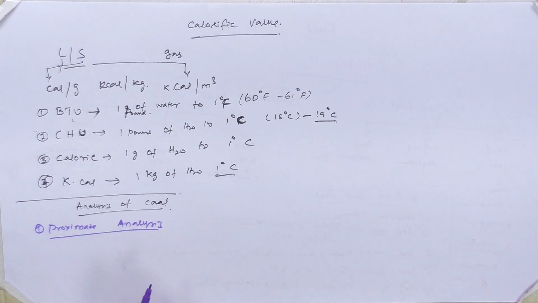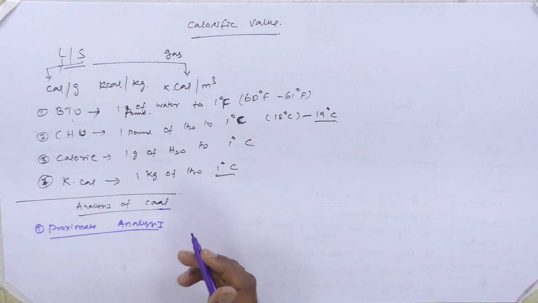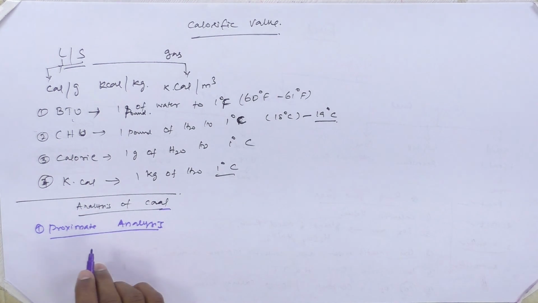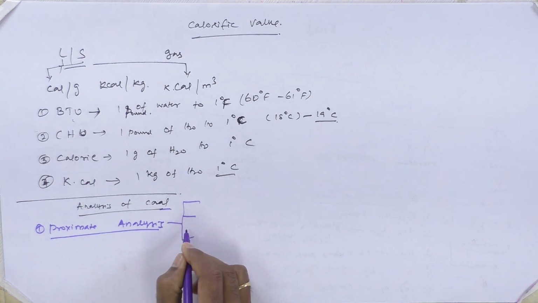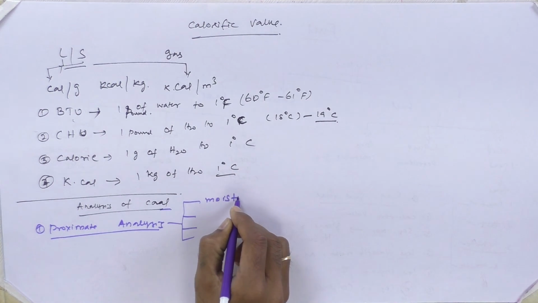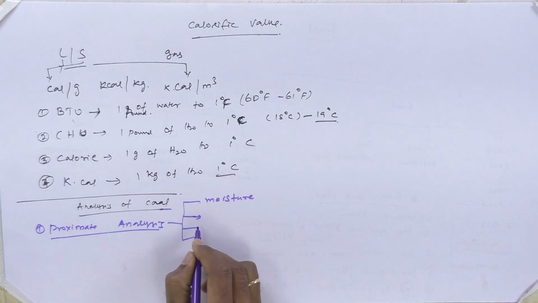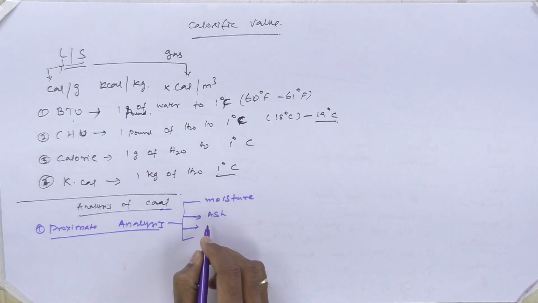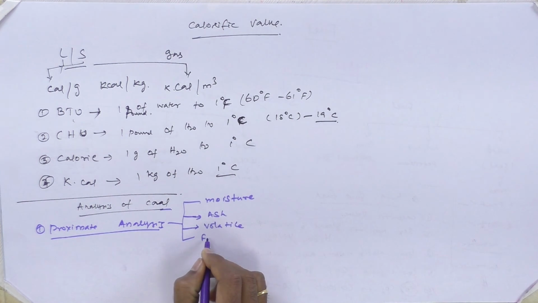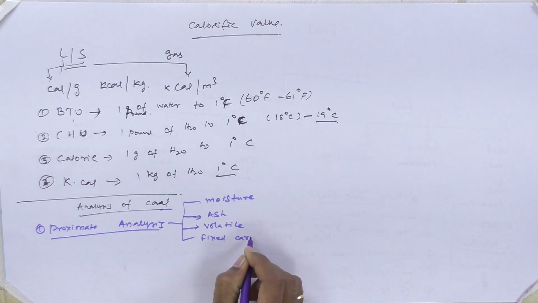Now, what information can we get from the proximate analysis of coal? As I mentioned earlier, depending on the data required, we have 2 types of analysis. One is proximate and one is ultimate. When you perform the proximate analysis, we can get the following information. The first one is the amount of moisture present in the particular fuel, and the amount of ash content, and the amount of volatile matter, and also the amount of fixed carbon content present in the particular fuel.